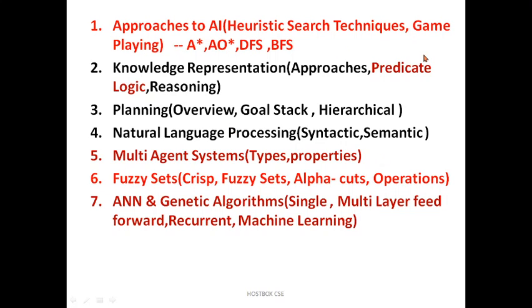So this is the syllabus you mainly have to focus on for the competitive exams, and don't hesitate and don't worry, because these are new subjects in UGC NET, so you will get basic questions. When you go to ANN and genetic algorithms, they ask what is what. Like big data, they will never ask a case study or deep questions. They ask what is what. For example, what is supervised learning or what is unsupervised learning, or give me an example, or differentiate between them. So sometimes they ask very basic questions, don't be scared.